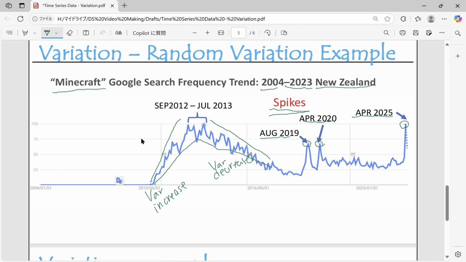And if you do some research, you may be able to find the cause of those spikes. For example, the most recent one in April 2025, I would assume it is because the new Minecraft movie came out. This spike in April 2020, I think it's because of the COVID lockdown, but I don't know about this one in 2019. But if I do some research on Minecraft, I would probably know. And I would assume that Minecraft probably came out in 2010.